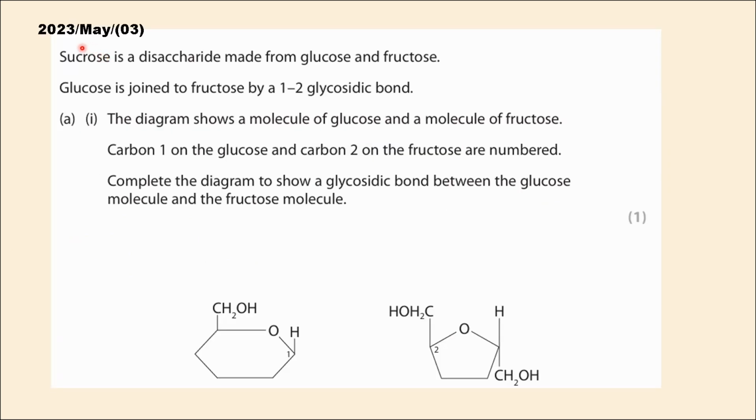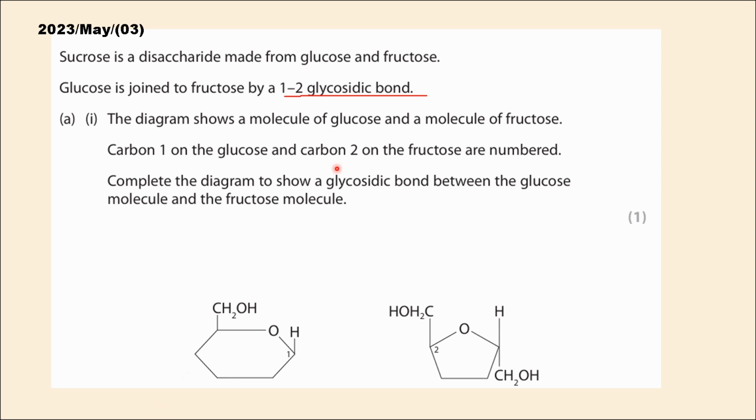The next question is from the May 2023 paper focusing on sucrose. So sucrose is a disaccharide made from glucose and fructose, and glucose is joined to fructose by a 1,2 glycosidic bond. Unlike other disaccharides that might involve a 1,4 glycosidic bond, here we specifically have a 1,2 glycosidic bond, so there is no need to get confused.